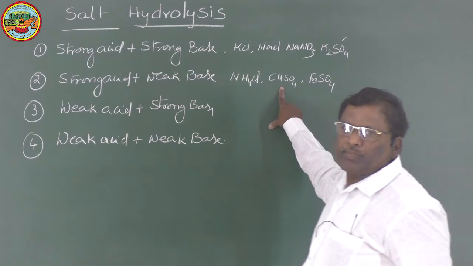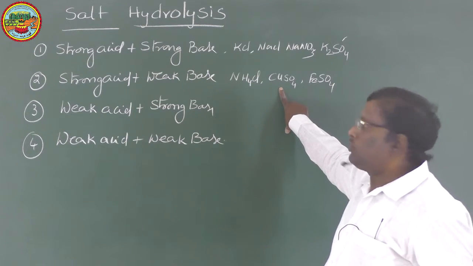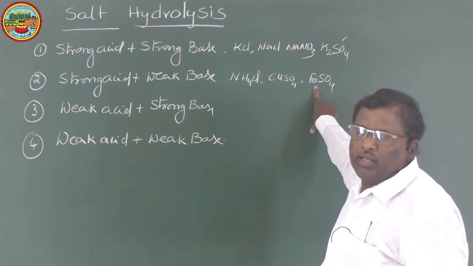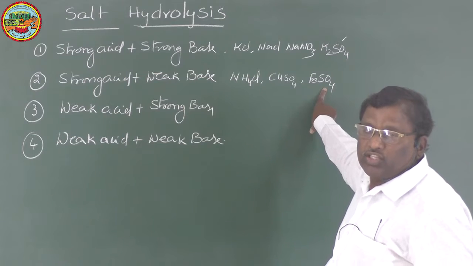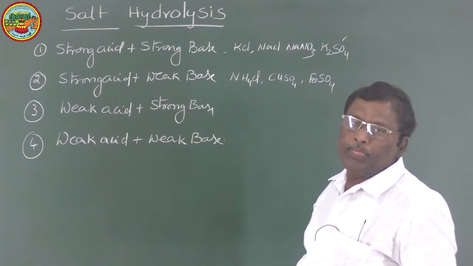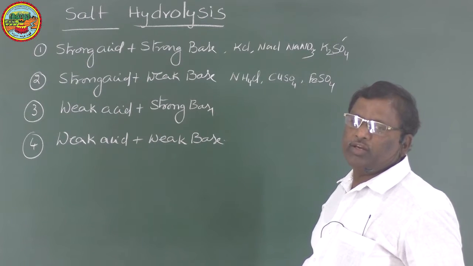This CuSO4 is obtained when Cu(OH)2 reacts with H2SO4. This FeSO4 is obtained when Fe(OH)2 reacts with H2SO4. So these are examples of salts obtained when a strong acid reacts with a weak base.